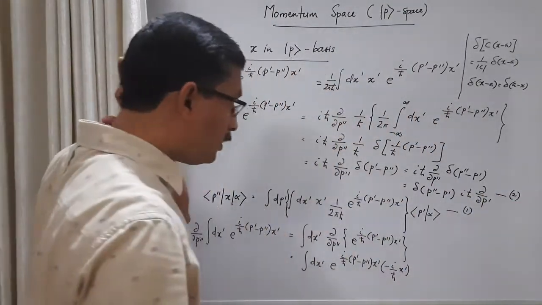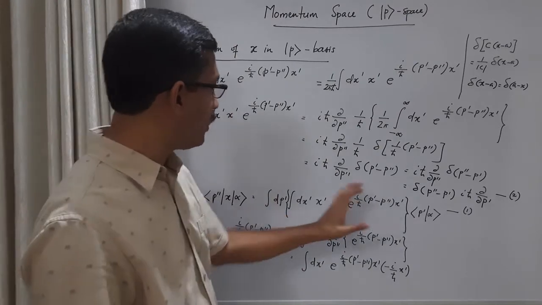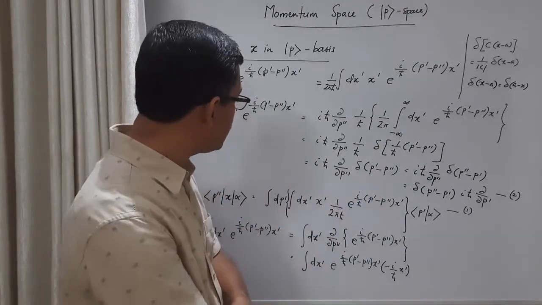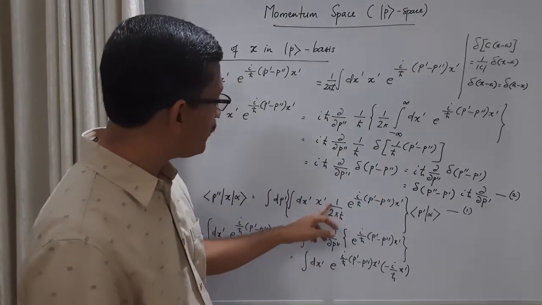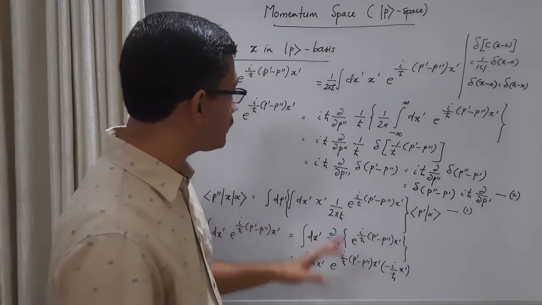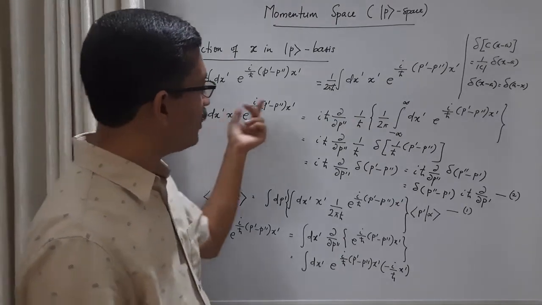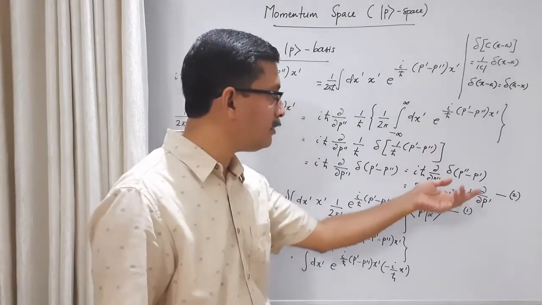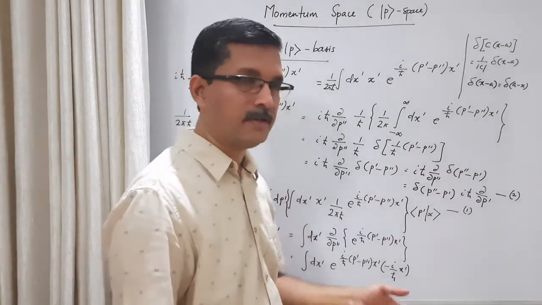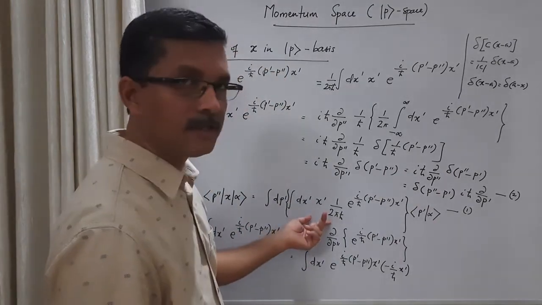So what we have done so far is, in equation 1, this term in the curly bracket, this integration over x' times 1 by 2πħ, this exponential factor, this integral we have rewritten in terms of a delta function times a derivative. So we can substitute that here.